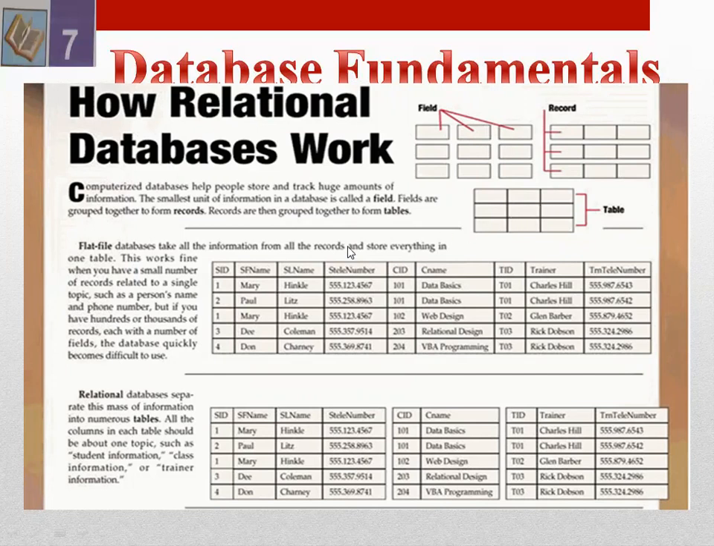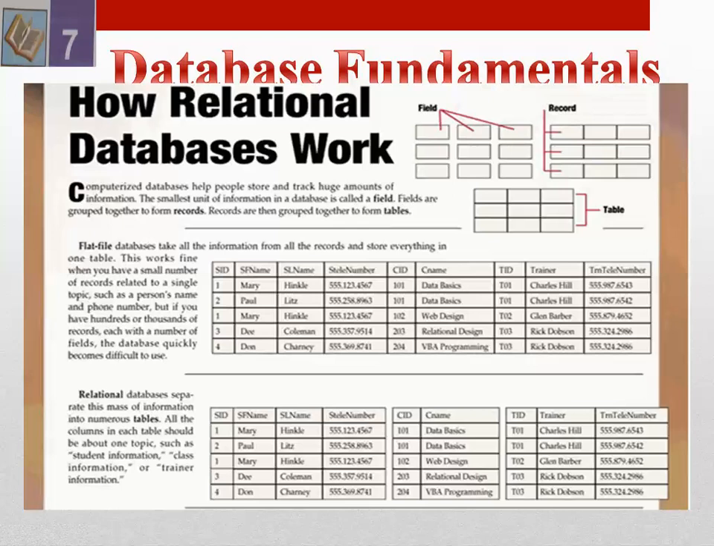So you must remember that the smallest unit of information in a database is called a field. Fields are grouped together to form records, and records are grouped together to form a table. A flat file database takes all the information from all records and stores everything in one table. This works fine when you have a small number of records related to a single topic, such as a person's name and phone number. But if you have hundreds or thousands of records, each with a number of fields, the database quickly becomes difficult to use.